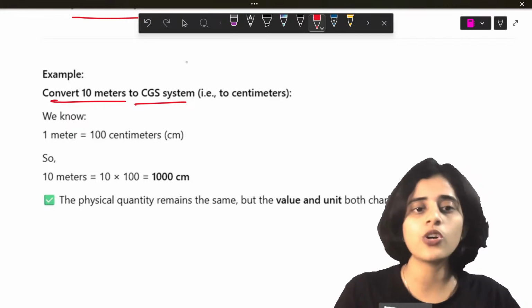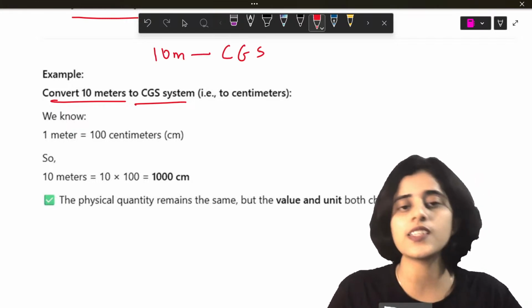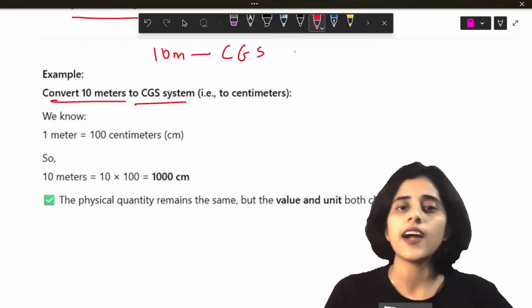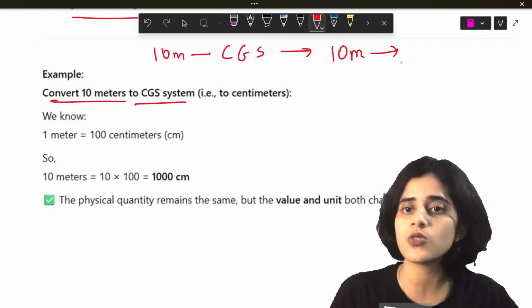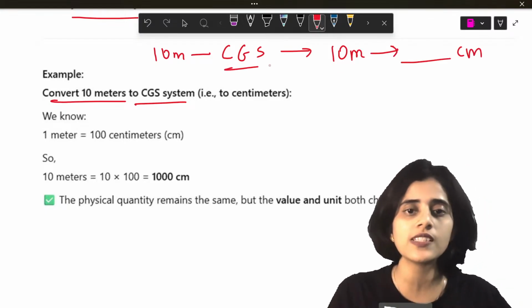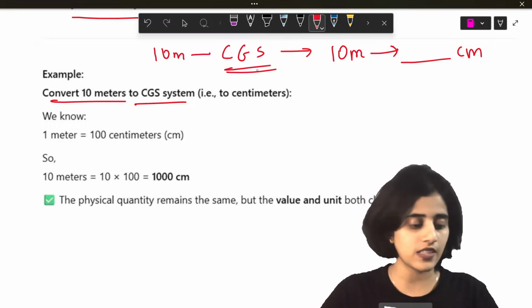I have to convert 10 meters to CGS system. How do I do that? I have to convert 10 meters to centimeters, because in CGS system, what is the unit for length? It is centimeters.